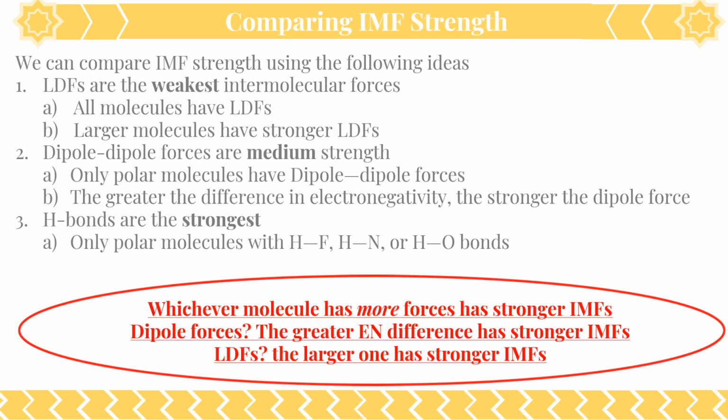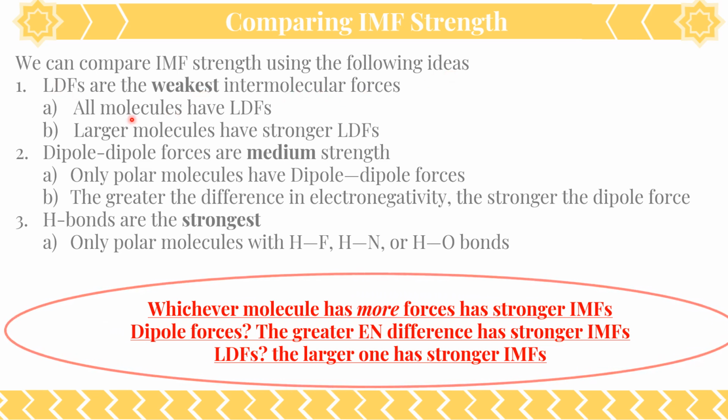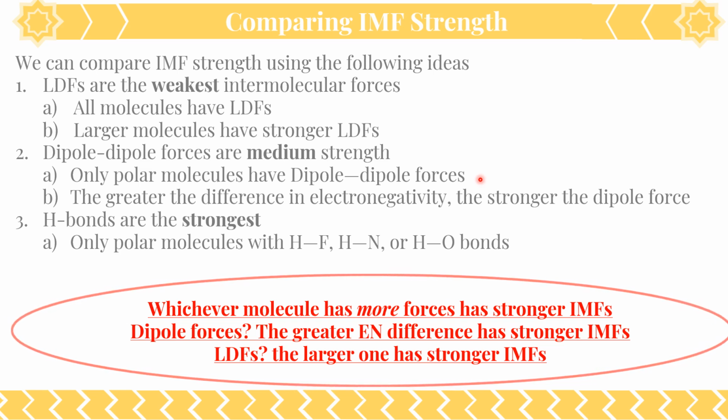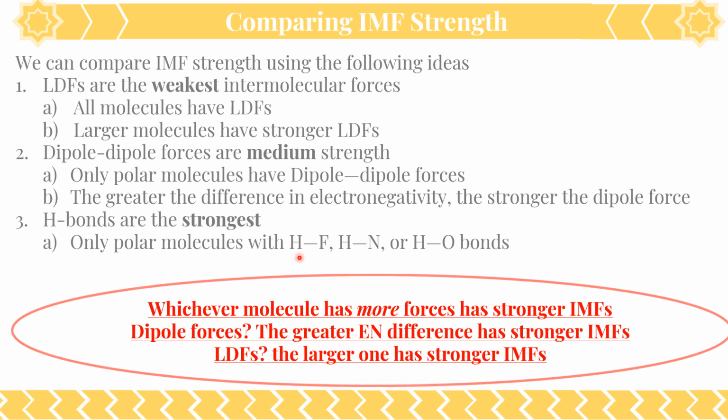Okay, so this is the most valuable summary I can leave you with. If we want to compare the IMF strength of two molecules, we can use the following ideas. LDFs are the weakest intermolecular force. All molecules have them, but larger molecules have stronger LDFs. Dipole-dipole forces are medium strength. Only polar molecules have dipole-dipole forces, but the greater the difference in electronegativity, the stronger the dipole force. And then hydrogen bonds are the strongest overall. So this only happens, though, with polar molecules bonded with an HF bond, an HN bond, or an HO bond.